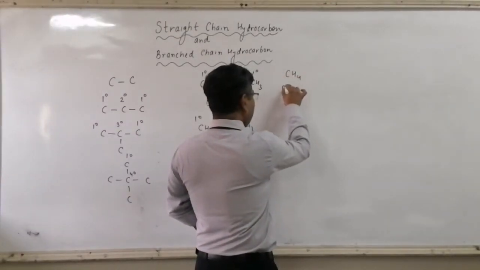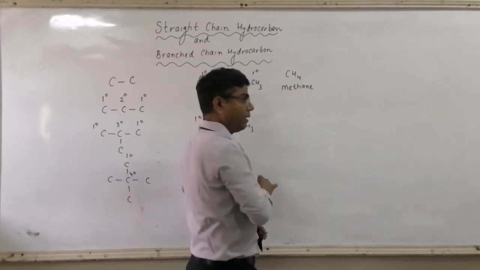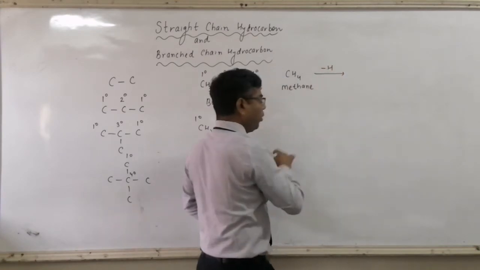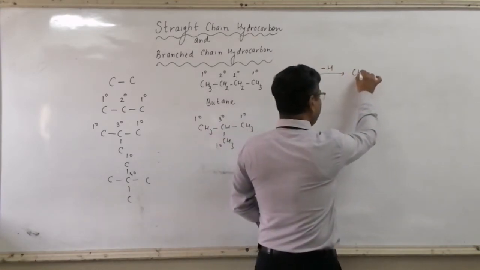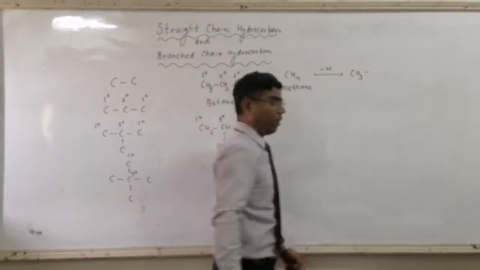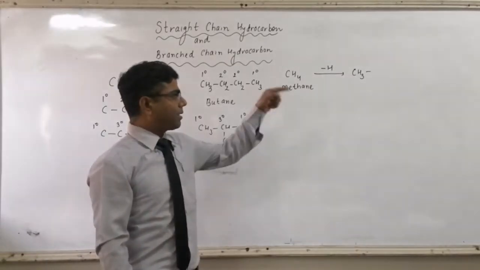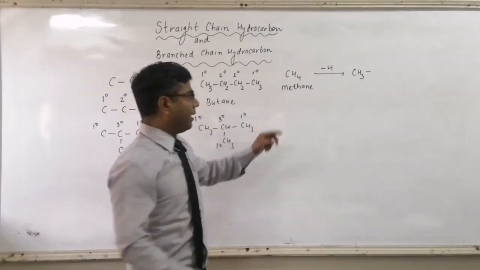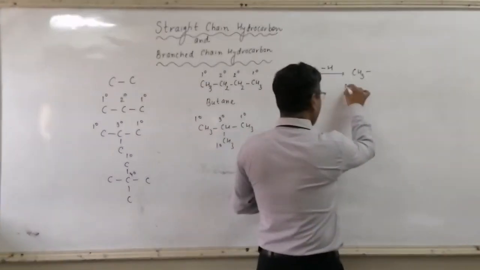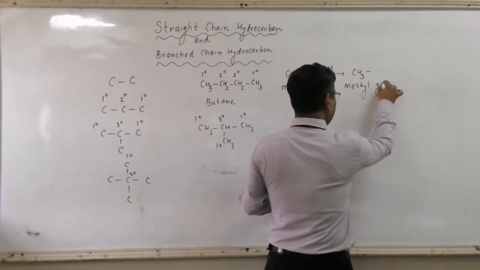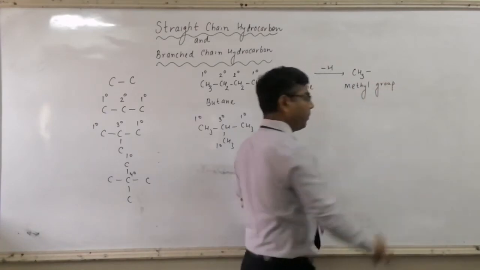CH4 is your alkane, which is named methane. If one H atom is removed, then it becomes the CH3- group. Now it's not a compound, it's a group. Alkane gets converted to alkyl group, methane gets converted to methyl group.